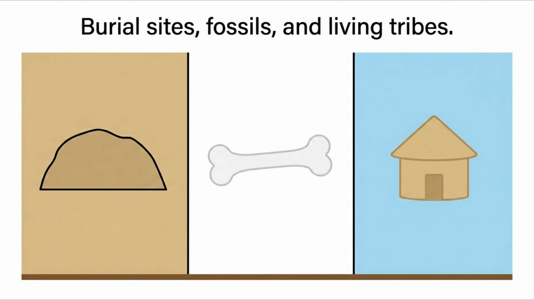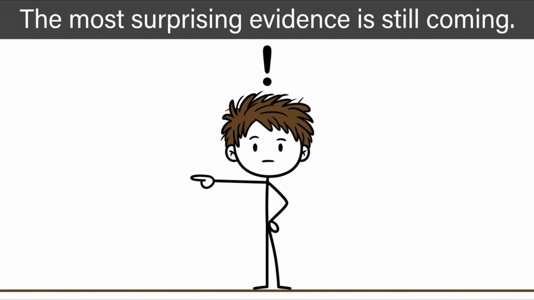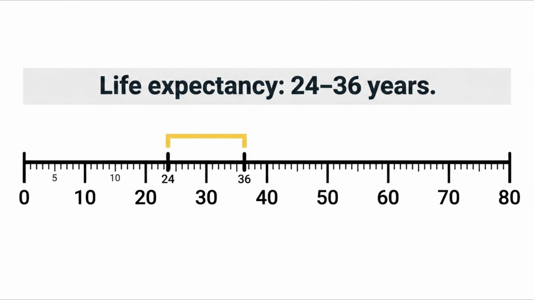This video is about what the actual data shows from burial sites, from fossilized skeletons, and from living hunter-gatherer tribes that anthropologists study today as a window into the Paleolithic. By the end, you'll have a completely different picture of what ancient human life actually looked like, and there's one piece of evidence near the end that I think is the most surprising part of this whole story. So let's start with the number that started all of this.